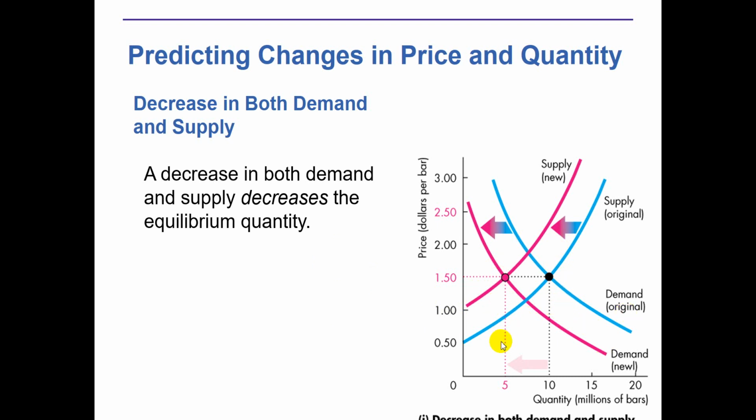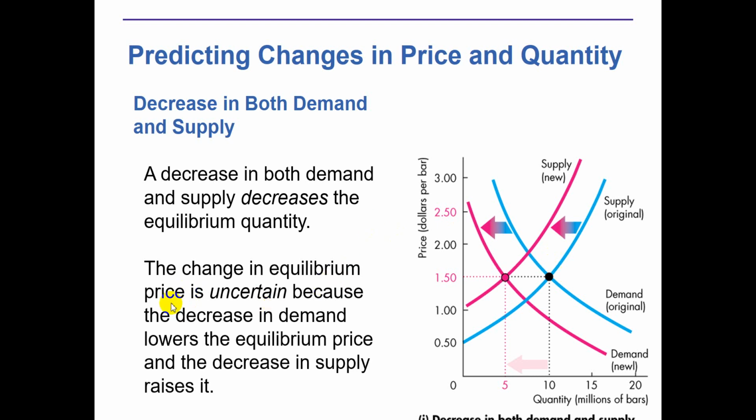Definitely, if the demand decreases, then the producers or suppliers are less motivated to supply more and more, because there's no demand, and of course if there's no demand, then there must be a lesser price than the earlier equilibrium. So in this case, the change in equilibrium price is uncertain, because the decrease in demand lowers the equilibrium price, and the decrease in supply raises it.